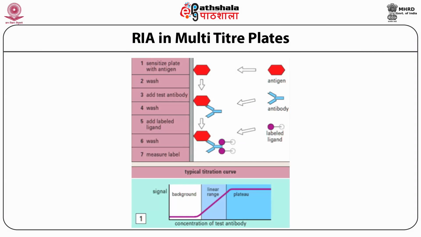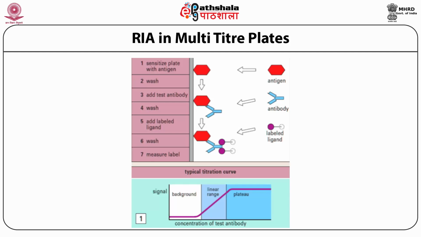Quite often, it is the antigen which needs to be assayed in biological fluids such as blood sera or similar complex mixtures. In such cases, the antigen can be added to a microtiter plate. The binding to the plate material is through non-covalent bonds. The unbound antigen is washed away. The rest of the plate surface is blocked by a protein such as bovine serum albumin to prevent subsequent non-specific binding. The test antibody is added at this point. Unbound antibody is washed away.